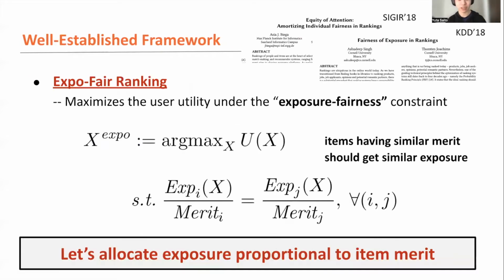So go back to the high level exposure fair ranking. This is just saying that let's allocate the amount of exposure proportional to item merit. Or maybe in other words, items having similar merit should get similar amount of exposure. And even after satisfying this constraint, we still have some chance to maximize the user utility. So this is the exposure fair ranking.